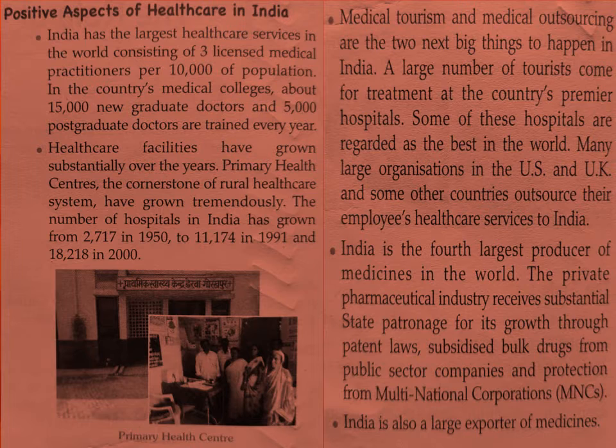And the number of hospitals in India has grown from 2,717, which was in 1950, to 11,174 in 1991 and 18,218 in 2000. So you can see the numbers of healthcare facilities have been growing.